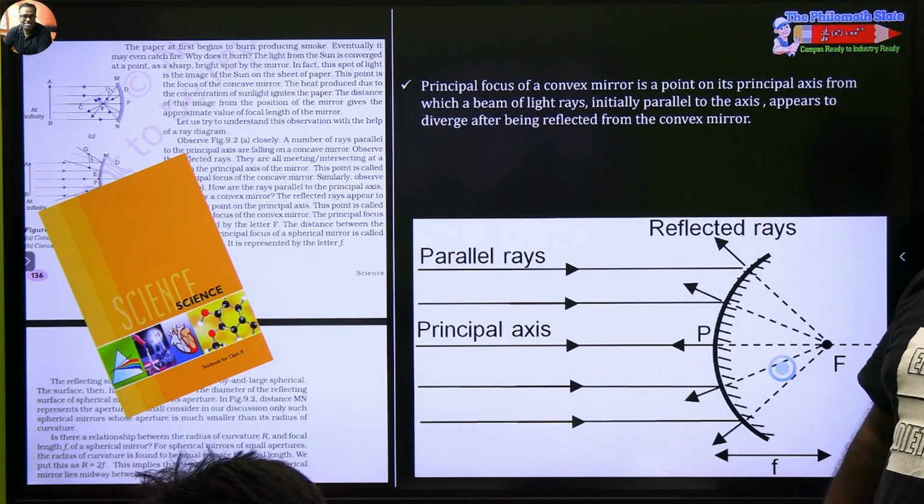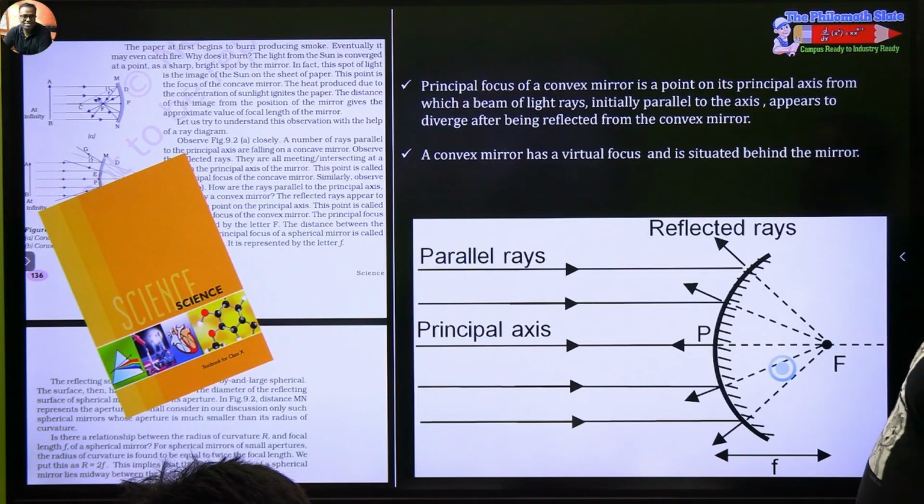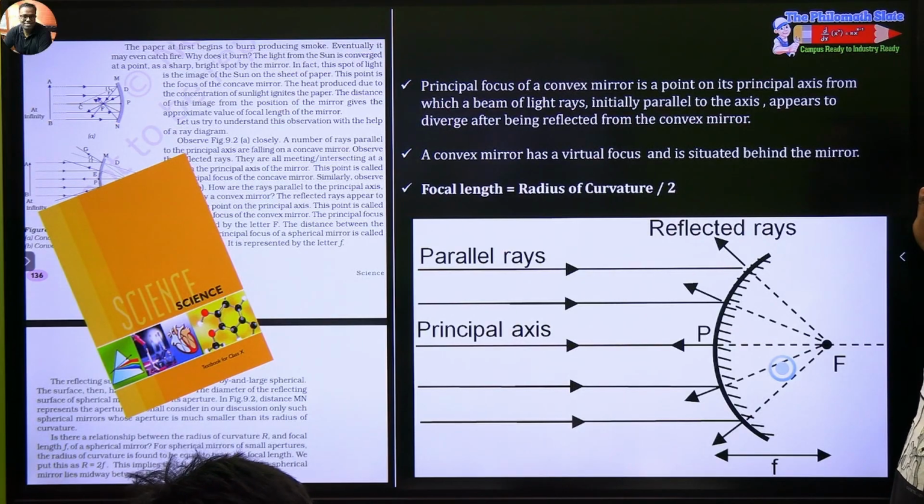No doubt, all okay, fine, right. Let's go on: a convex mirror has a virtual focus and is situated behind the mirror. Focal length is always equal to radius of curvature by 2. Clear? So what all did we learn so far?